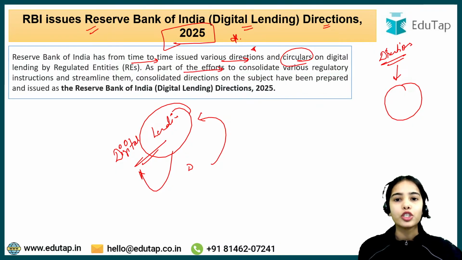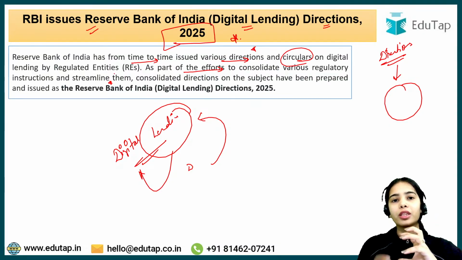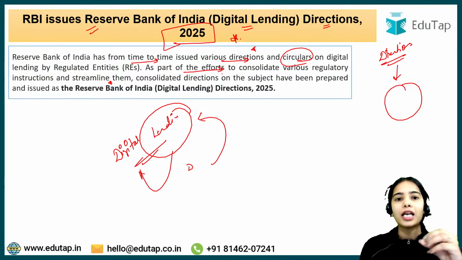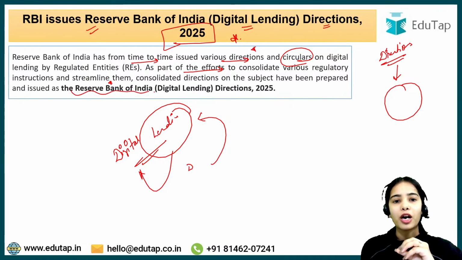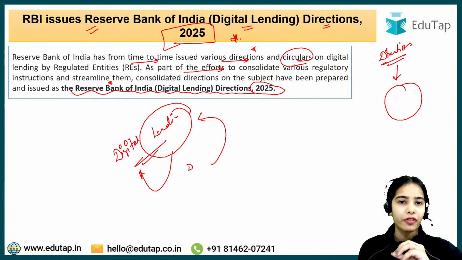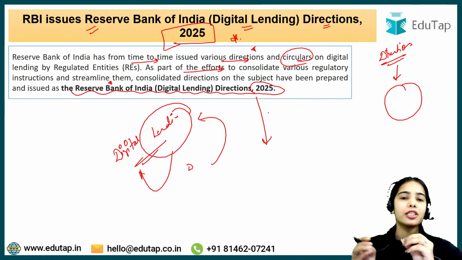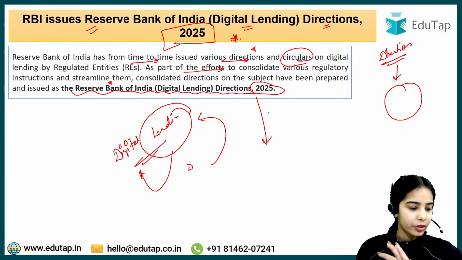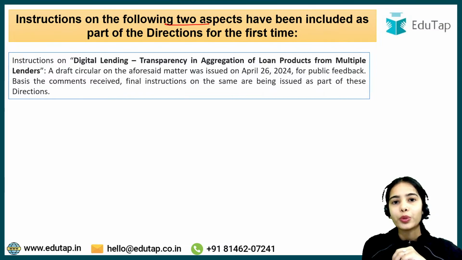As part of the efforts to consolidate the various regulatory instructions and streamline the instructions for digital lending, the RBI has consolidated the directions and instructions in the Reserve Bank of India Digital Lending Directions 2025. In these directions, all the important guidelines regarding digital lending have been consolidated. Okay. So now instructions on the following two aspects have been included as part of the directions. So there are two unique instructions that are included in the directions.